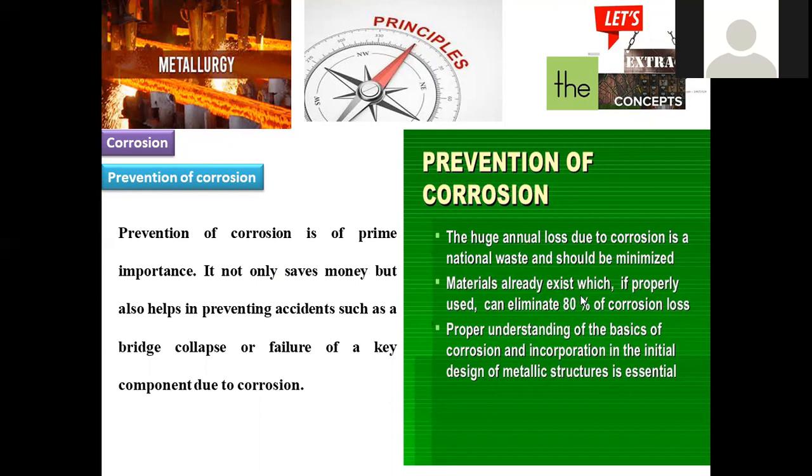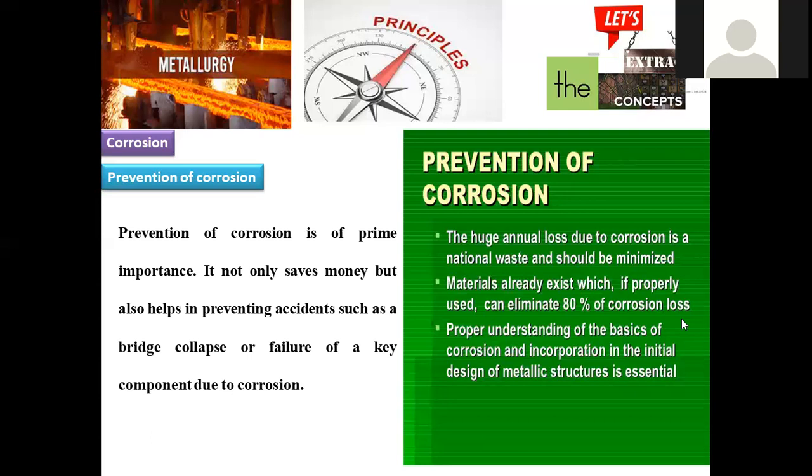Materials already exist which, if properly used, can eliminate 80% of corrosion loss. So instead of focusing on the extraction of new materials, why can't we go with the already existing materials? How can we provide a proper mechanism to avoid rusting and to minimize such deterioration?